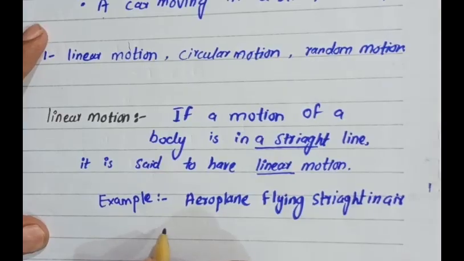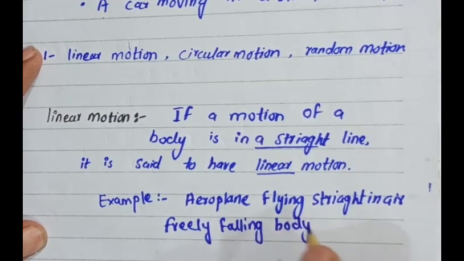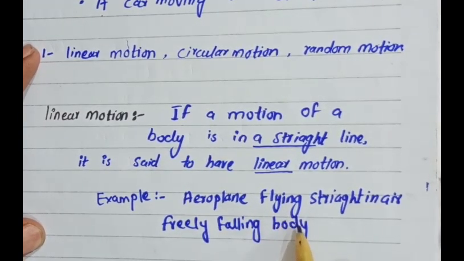Another example is a freely falling body. If a body is falling freely from space, it is a straight motion.